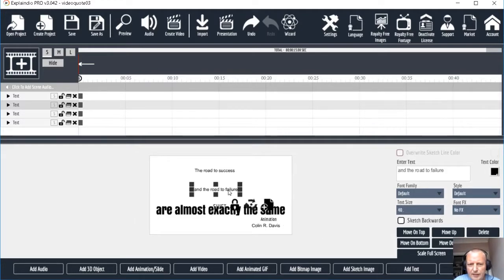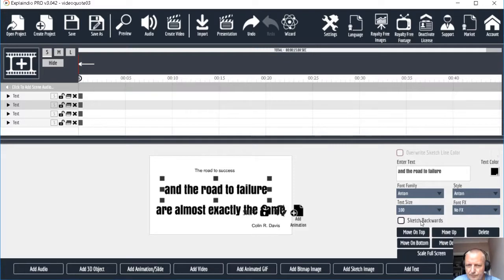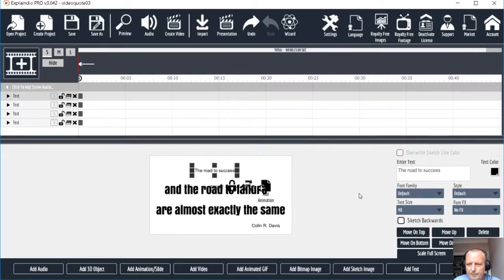and let's do this one next. Let's make that 100 as well then. Let's change the font first. Anton, make it 100. Looks good. And the next one, let's change it to Anton and make it 100.